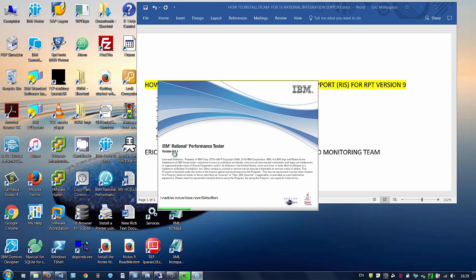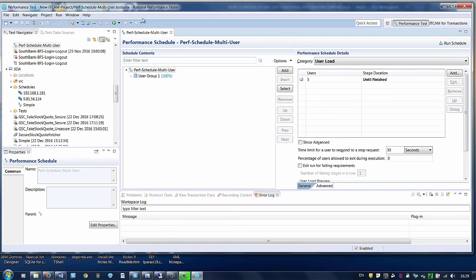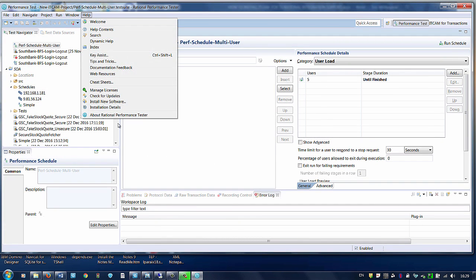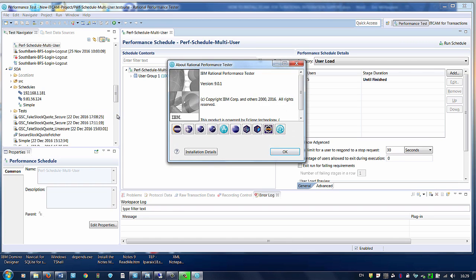Here you can see the version is displayed under IBM Rational, but if you are not sure, you click Help, About, and you see the version appearing here. In my test environment, I have version 9.0.1.